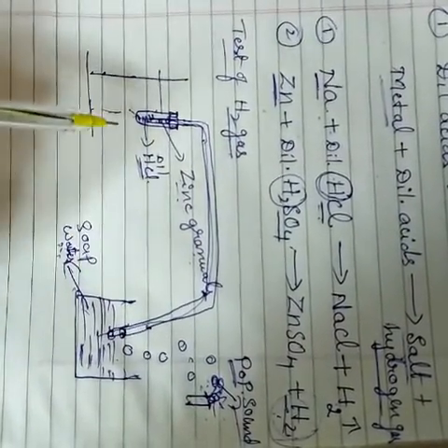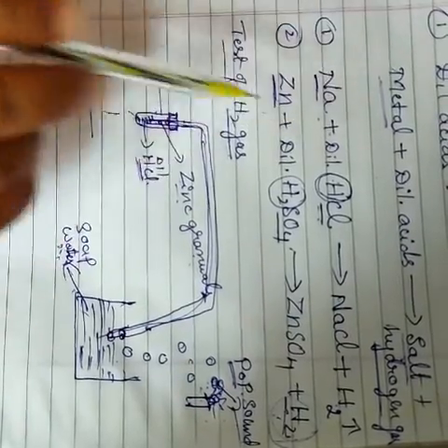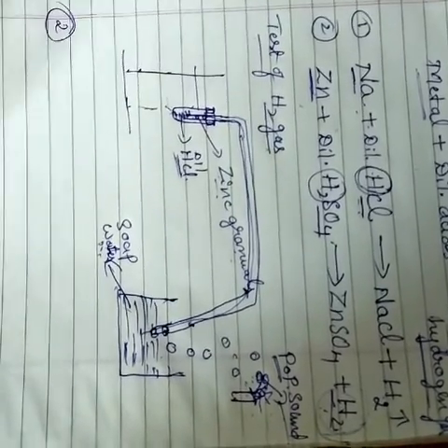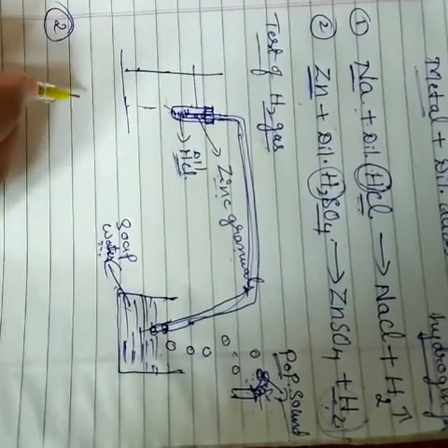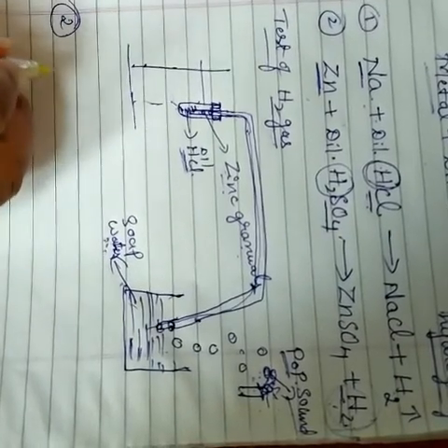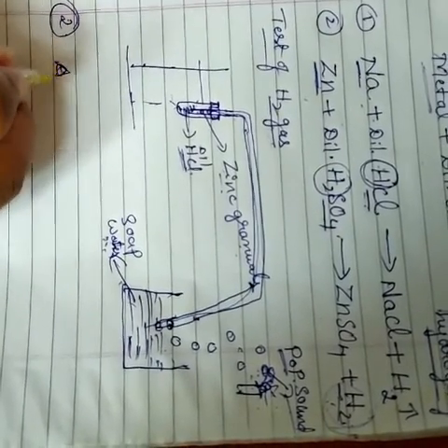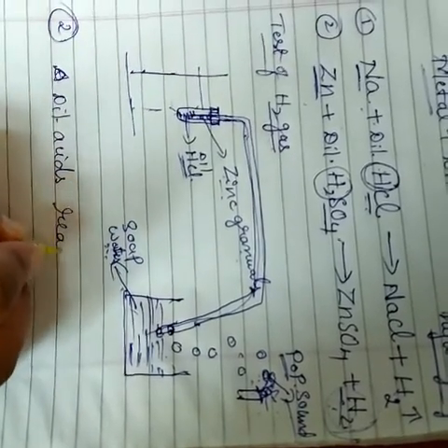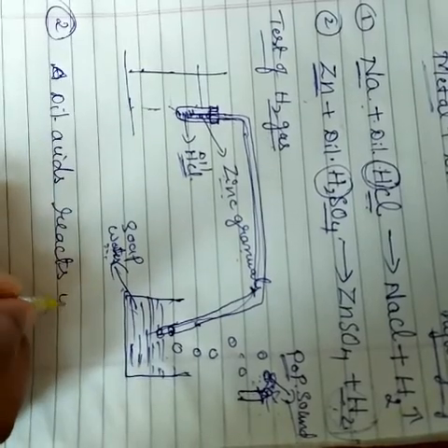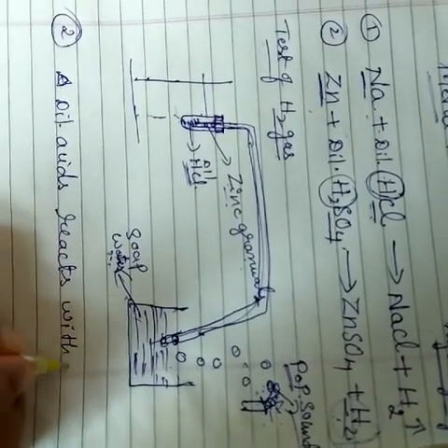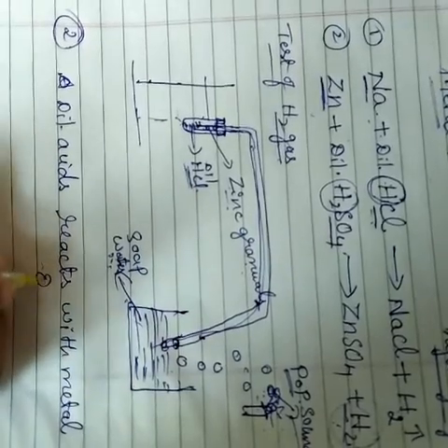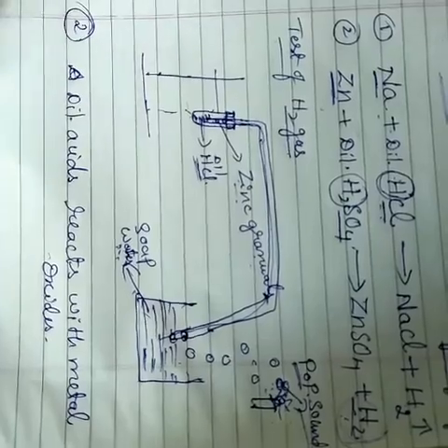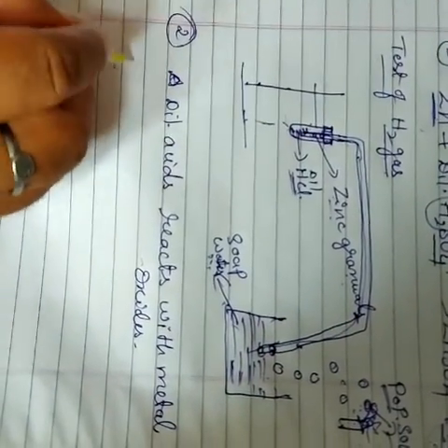Okay, so next we go to the second point of chemical properties of an acid. When dilute acids react with metal oxides, here also we first write the general equation.